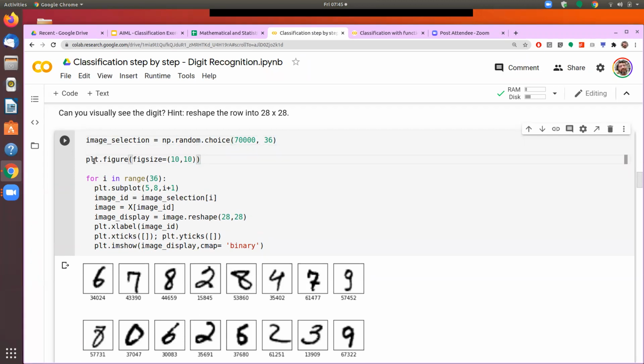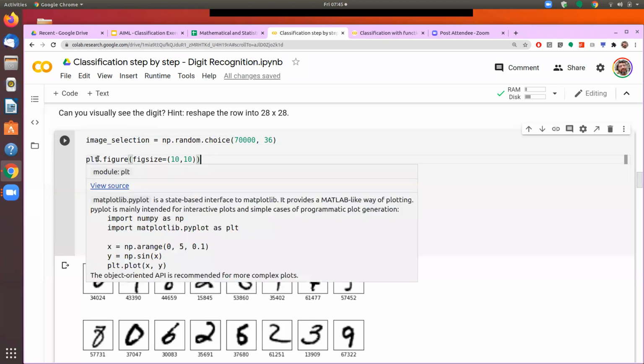So what is plt? I have earlier imported matplotlib, which is my plotting library, as plt, just as we normally use import pandas as pd and import numpy as np. The convention is that we import matplotlib, my data visualization library, as plt.